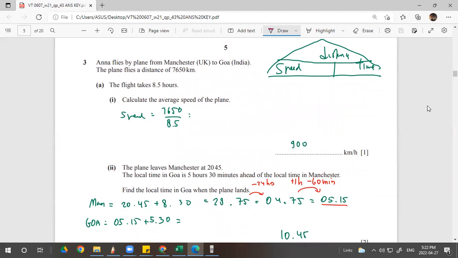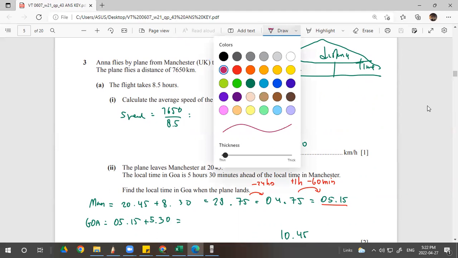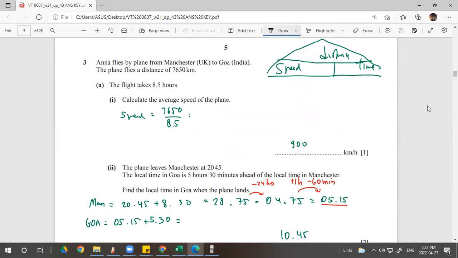Anna flies by plane from Manchester, UK to Goa, India. Right. The plane flies a distance of 7,650 kilometers. The flight takes 8.5 hours, so the speed will be 900. Very simple. Distance over time. This is the formula. And the plane leaves Manchester at 20:45. The local time in Goa is 5 hours and 30 minutes ahead. So you have to plus, right?